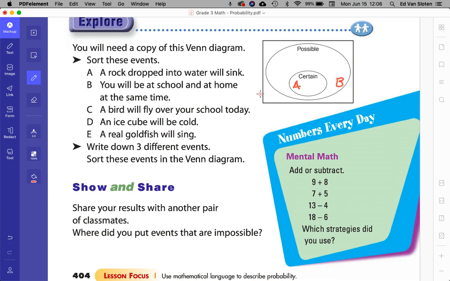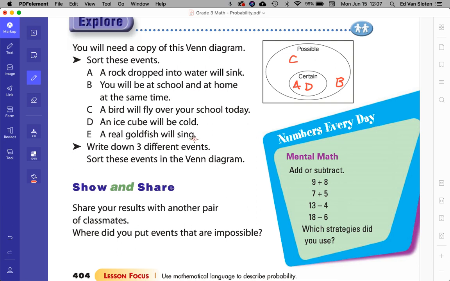Maybe you're doing some work at your cousin's place. A bird will fly over your school today, and I did not go and check, but I would say that's possible. An ice cube will be cold. That's certain.